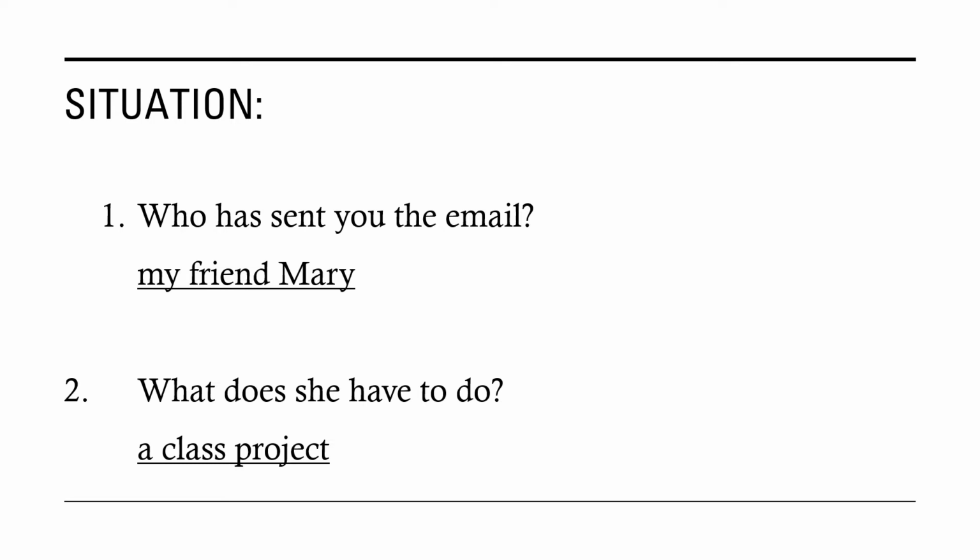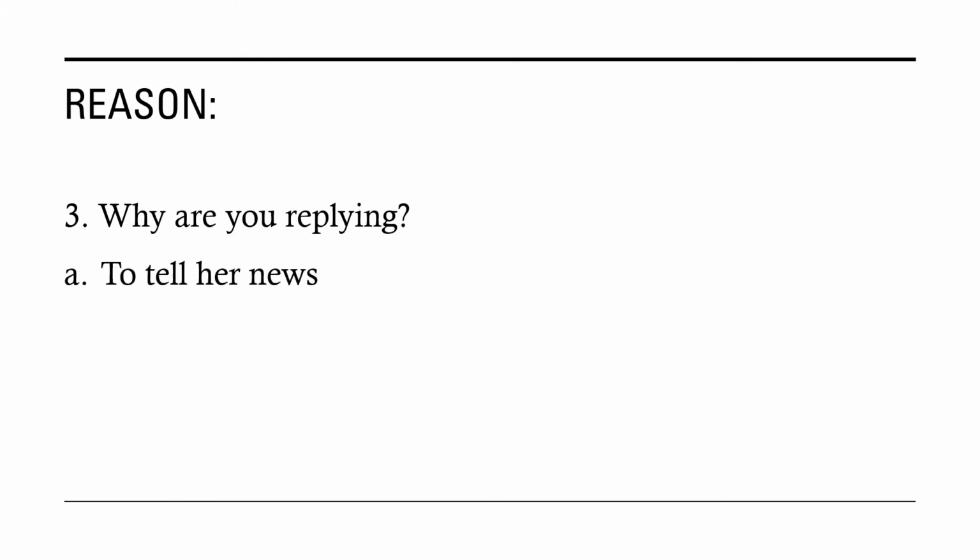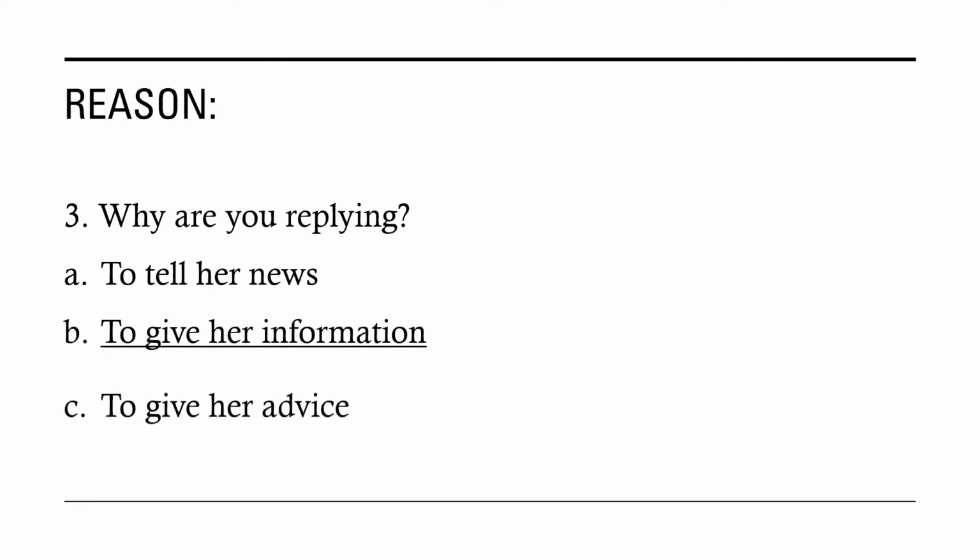Now let's move on to the reason for writing the email. The first question under the reason: why are you replying? Based on the writing task just now, you are going to reply to your friend Mary to give her information. So the reason why you are replying is to give her information.